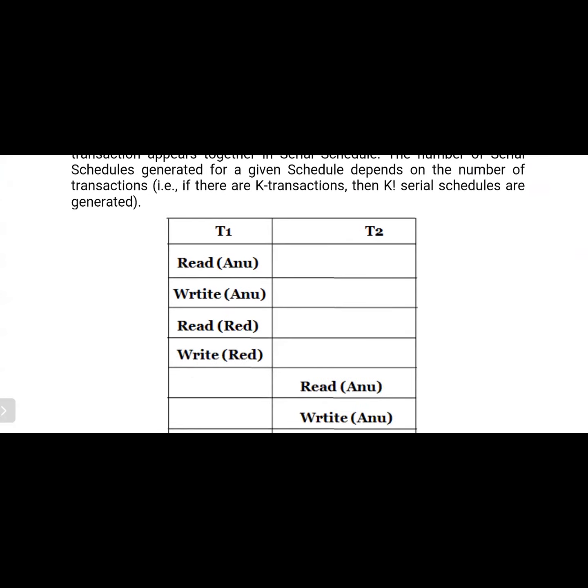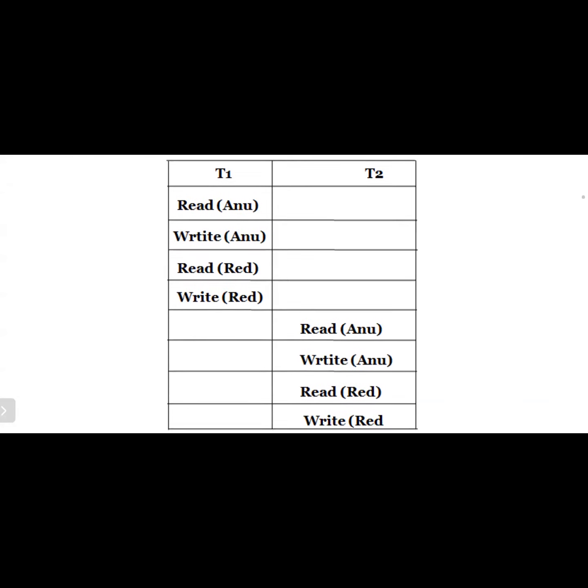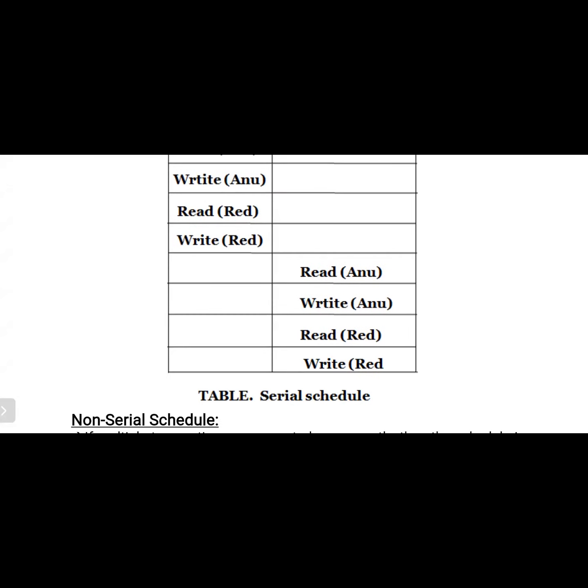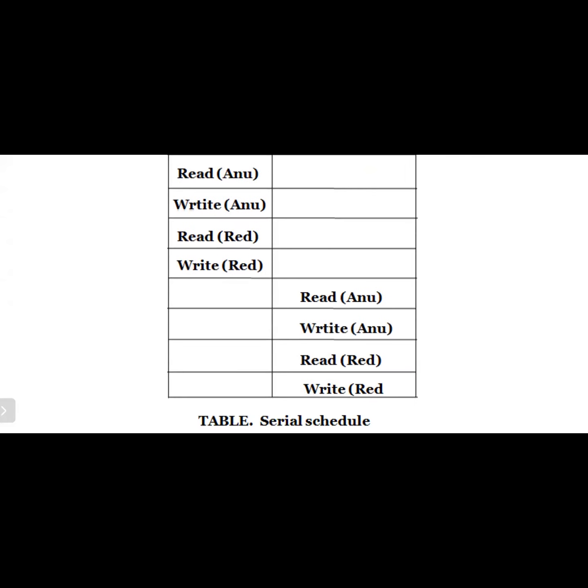Here there are two transactions. T1 has read A and write A, and read B and write B. Those are the actions of transaction T1. Then the same actions of transaction T2 will be executed here. So after the completion of T1 only, the execution of T2 starts.